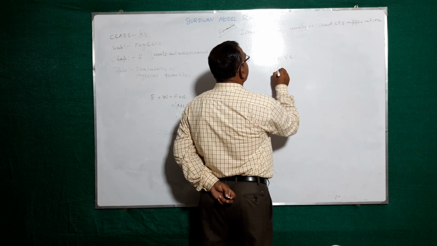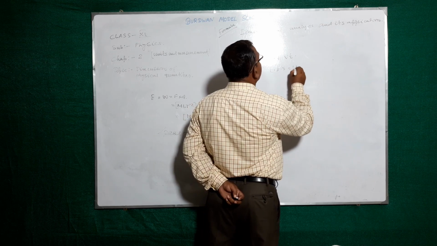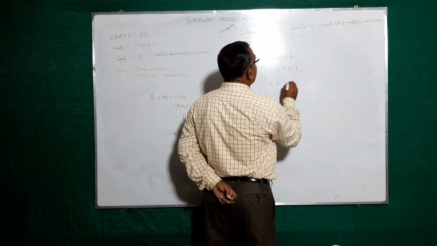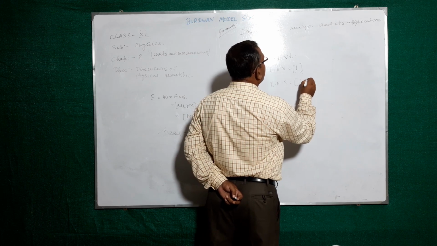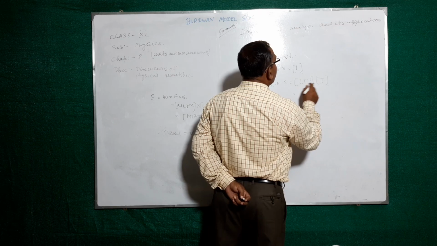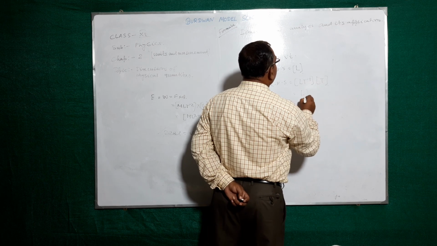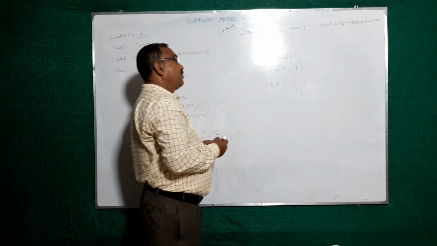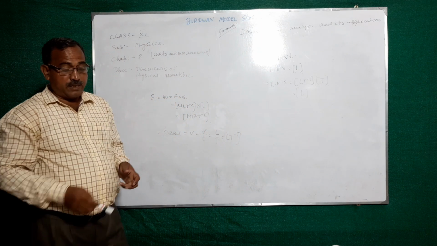So LHS, the dimension is L, distance. RHS, v means L T to the power minus 1, t means capital T. So you simplify it, it will be L. You check it, this and that are equal. So dimensionally this equation is correct.